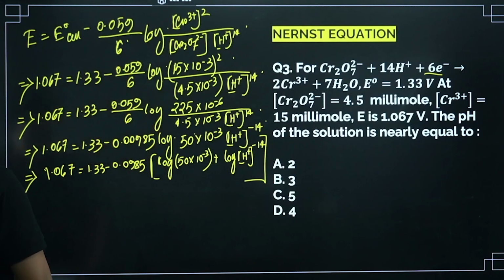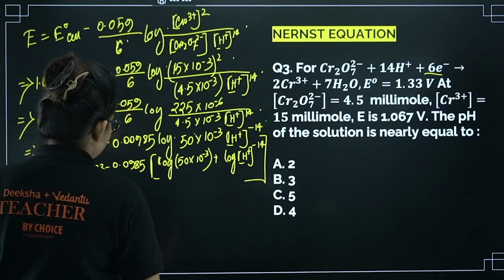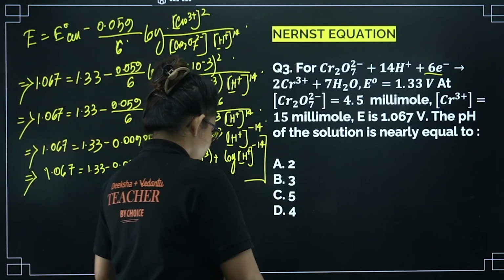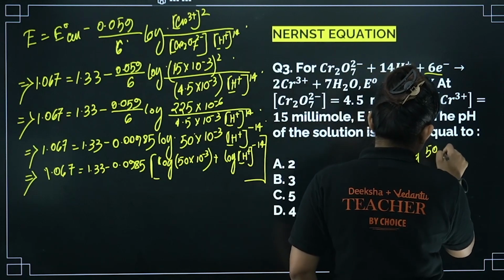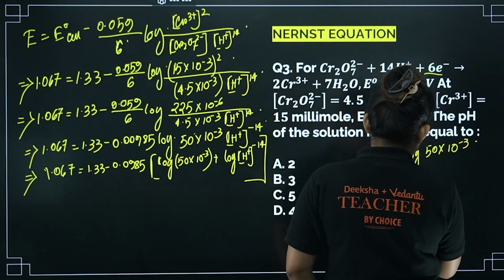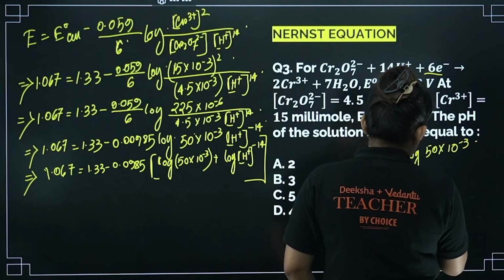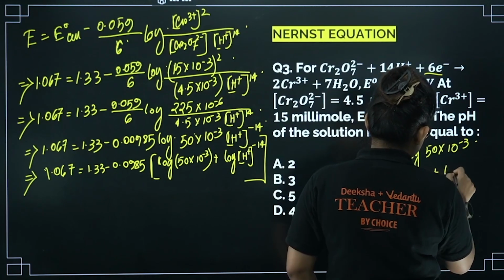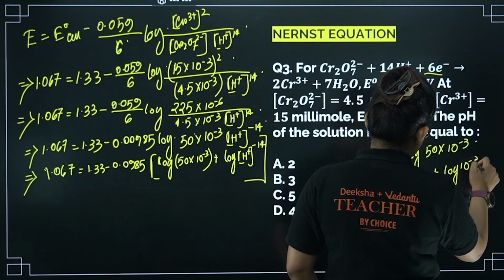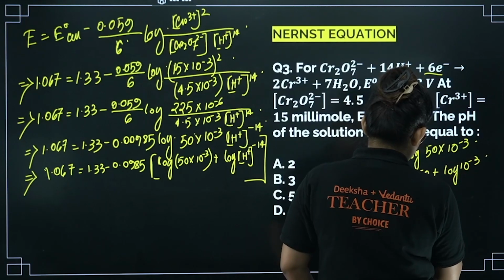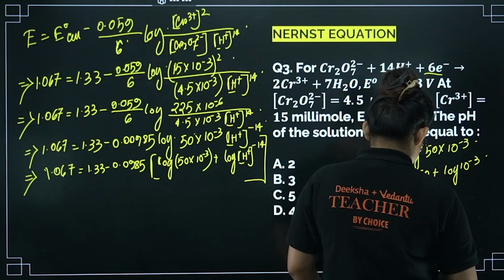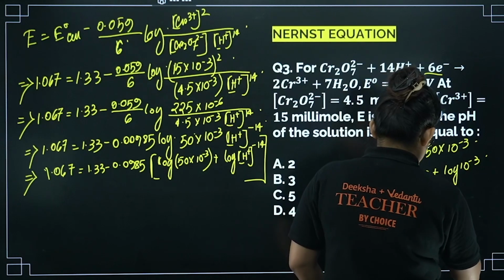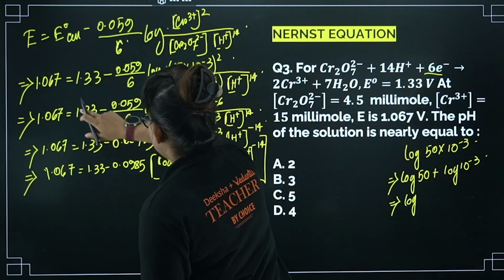Okay, so let me just calculate this thing for you. Log 50 into 10 power minus 3. So I can break it like log 50 plus log 10 power minus 3. From here I can write log, let's say, or we can do one thing, wait.